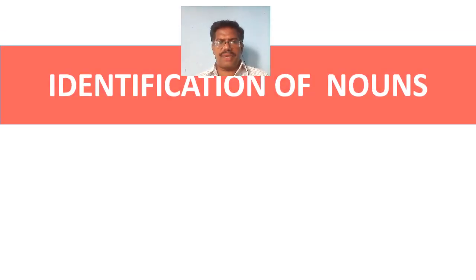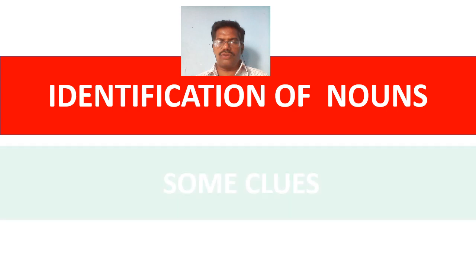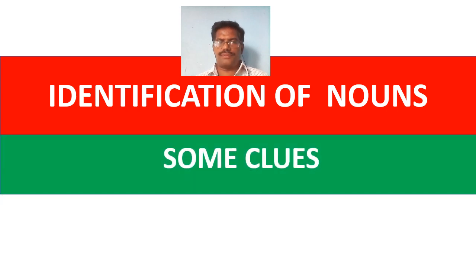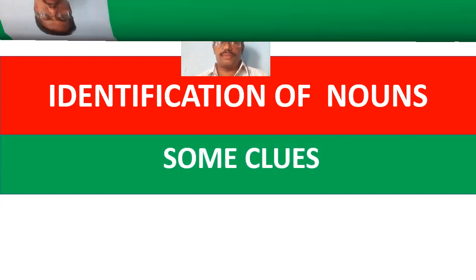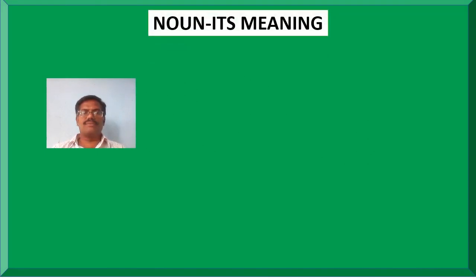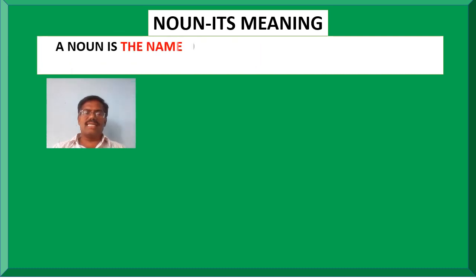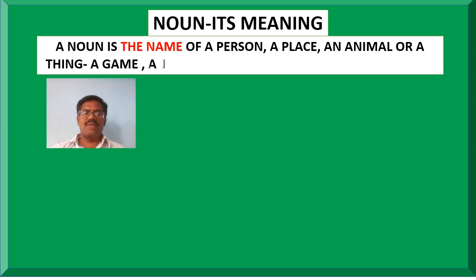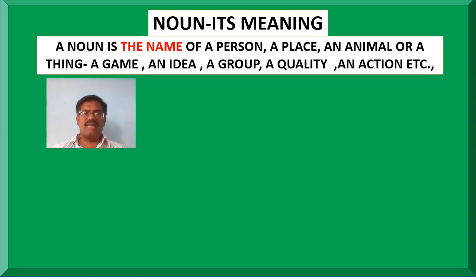Now, the topic is identification of nouns, some clues. Now, let us see the meaning of a noun. A noun is the name of a person, a place, an animal, or a thing. The thing may be a game, an idea, a group, a quality, an action, etc. Now let us have some examples.